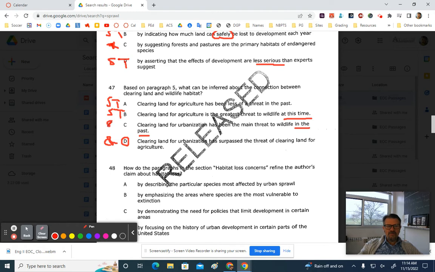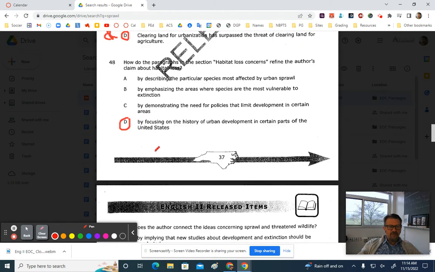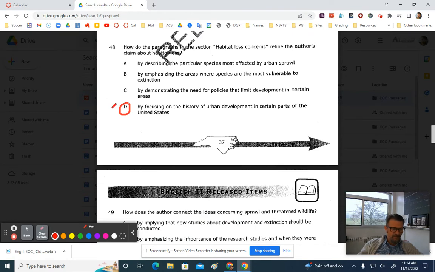All right, so those are all strikes. It's like they're switching up these ideas of farmland and agriculture and urbanization, and then in the past and in the future to just try to trick you, really. But this is the only one that's correct all the way around. Pause the video on 47, and let's look at 48.